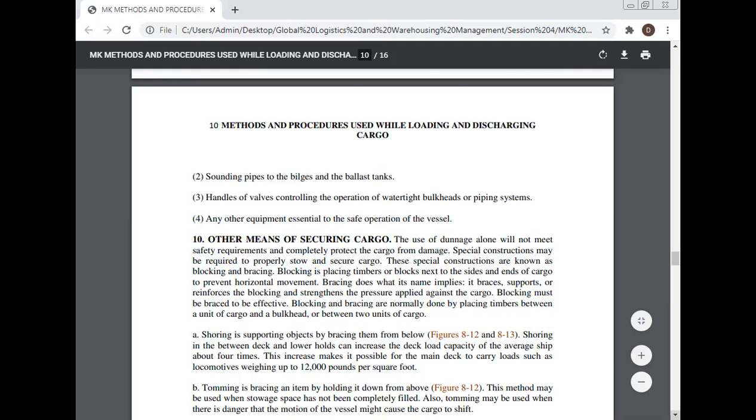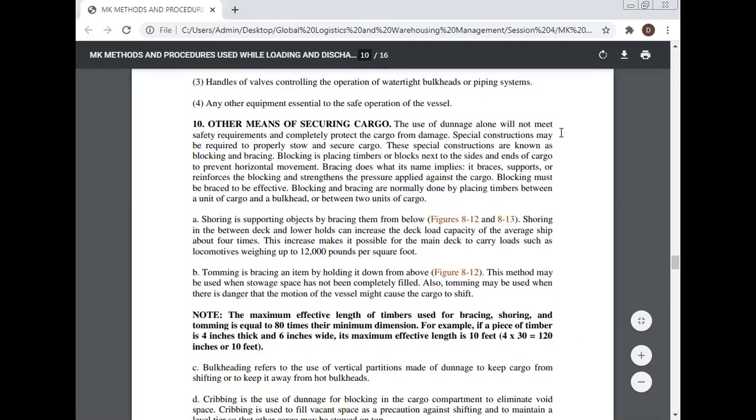Other means of securing cargo. The use of dunnage alone will not meet safety requirements and completely protect the cargo from damage. Special constructions may be required to properly stow and secure cargo. These special constructions are known as blocking and bracing. Blocking is placing timbers or blocks next to the sides and ends of the cargo to prevent horizontal movement. Bracing does what it implies. It braces, supports, or reinforces the blocking and strengthens the pressure applied against the cargo.